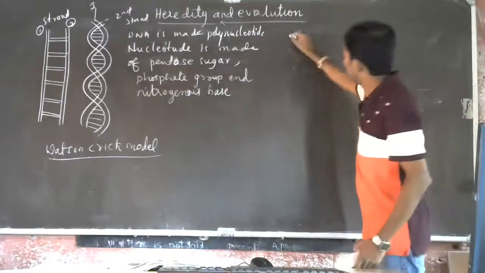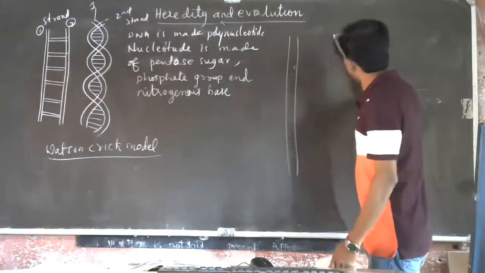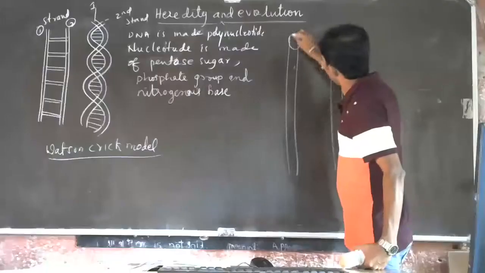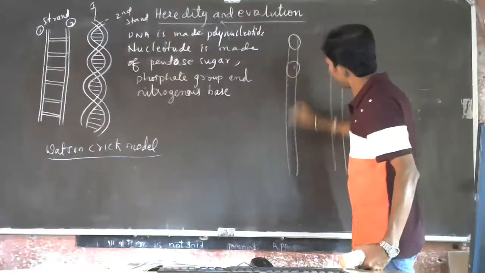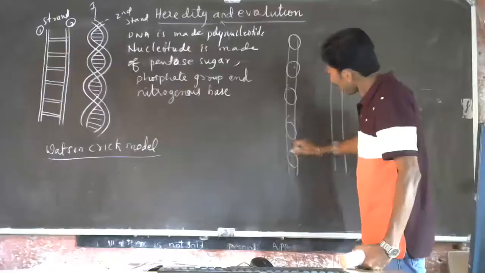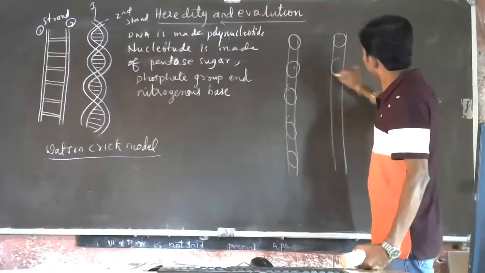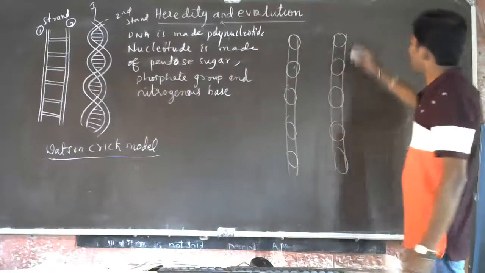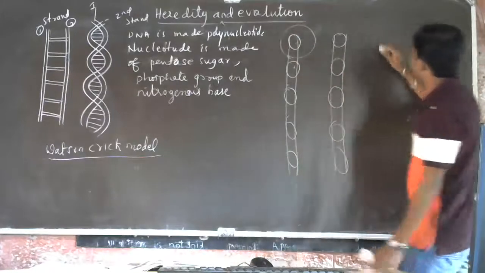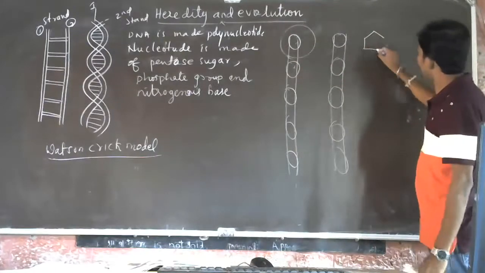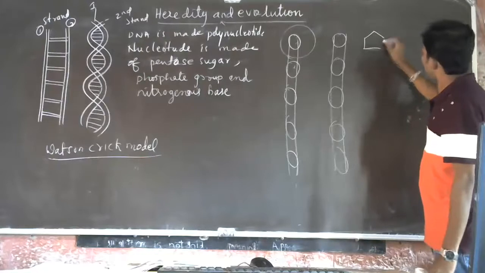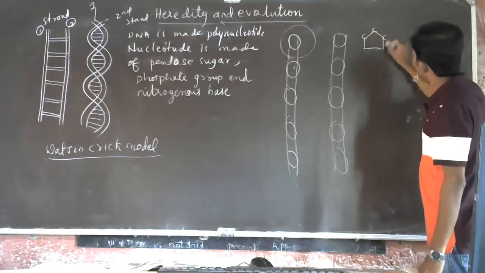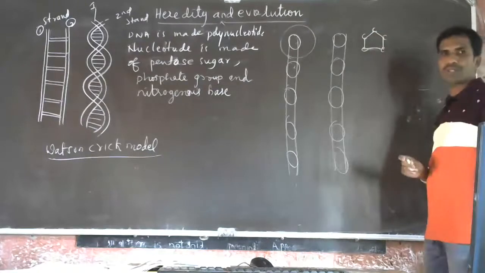So I am drawing this. This is one strand, and this is another strand. This is a polynucleotide. This is one nucleotide. One nucleotide contains a pentose sugar, which has 5 carbons. This is pentose sugar.